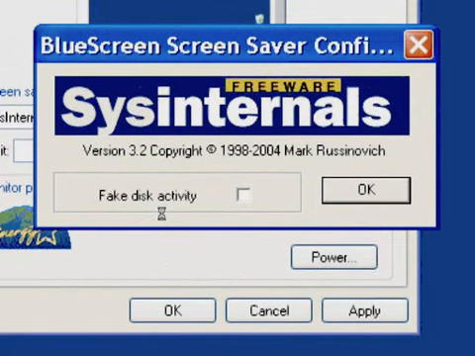And the fake disk activity there that you see, Dave has popped up in the dialog box, really makes more sense on the NT4 version because NT4 used to spit out check disk information on the blue screen, and if you select that, the blue screen screensaver does that and tries to pretend, or basically simulates finding a lot of problems on the disk.